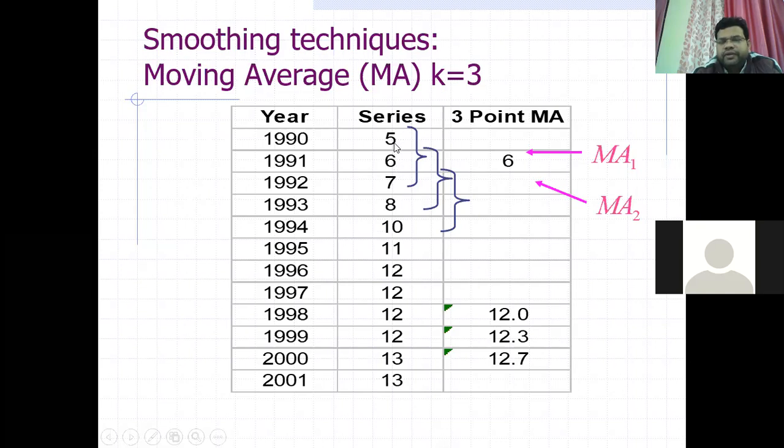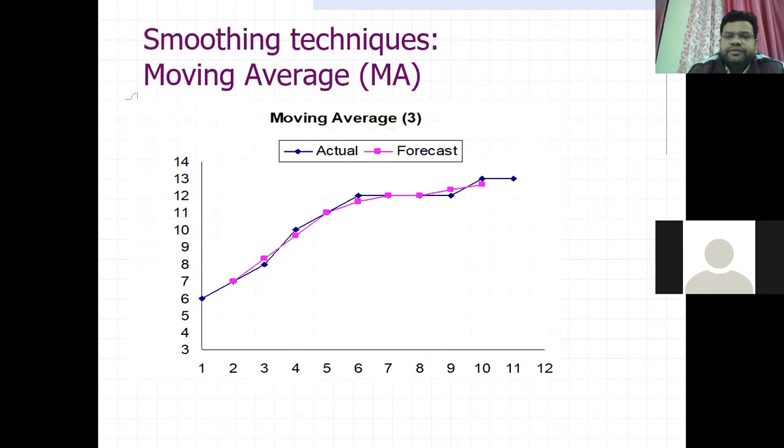After that, we omit the first observation and take the average of the next three values. This will also make a moving average time series. So the moving average is used to analyze the trend component in the time series.